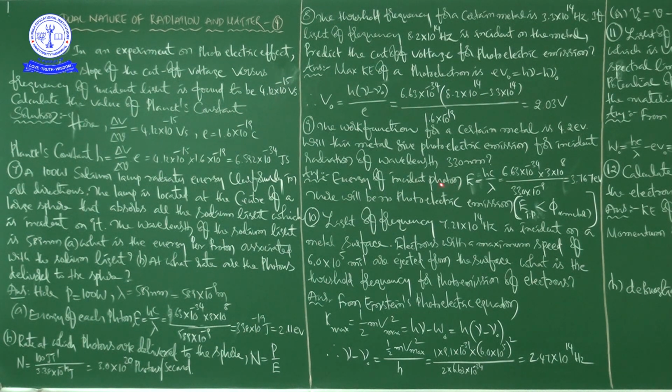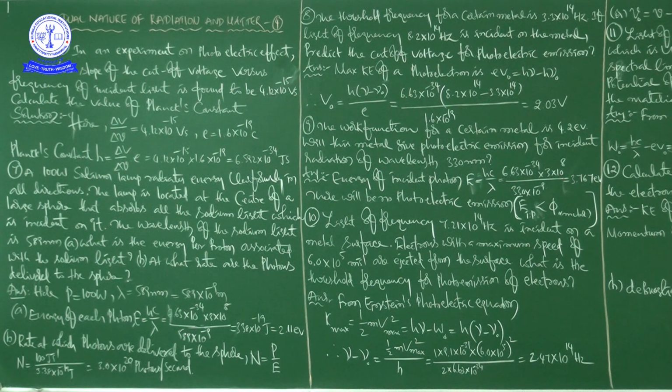First you have to find the energy of the incident radiation. It must be greater than the work function. Recap what the photoelectric effect is. Energy of the incident photon E is equal to hc by lambda, that is 6.63 into 10 to the power of minus 34, c value 3 into 10 to the power 8, and lambda value 330 into 10 to the power of minus 9, which will give us 3.767 electron volt.